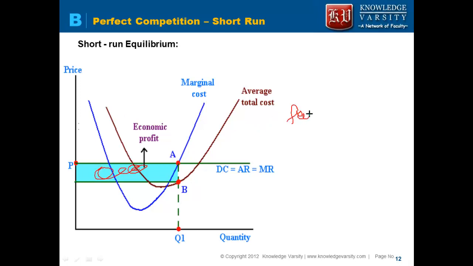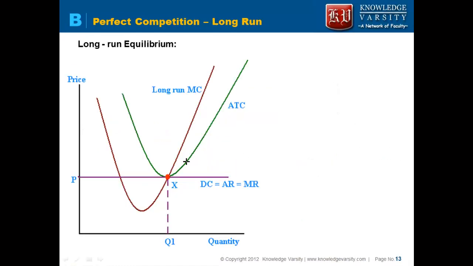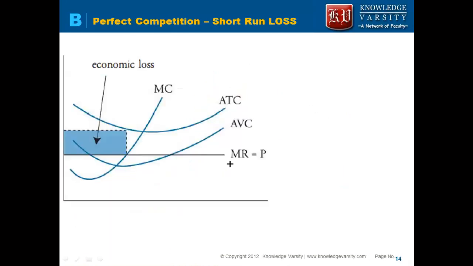Then we saw that in the short run, perfect competition can generate economic profit when there are few firms. The price is much higher, so you can generate economic profit. But in the long run, the number of players will increase and the price will go down, and you will start making zero economic profit. It can also happen that because the number of firms increases, the price reduces further and you may start making economic loss. You are making economic loss when the price falls much below your average total cost.